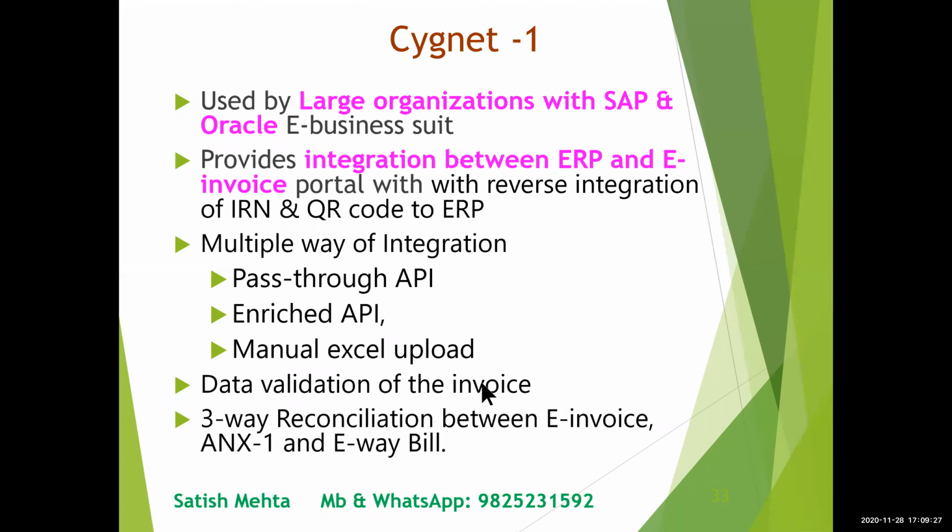Then they've got data validation of invoices. This will be available wherever proper integration is provided. Only then, at the time of data entry of the invoice, will the data be validated. They also provide three-way reconciliation between e-invoice, Annexure 1 and e-way bill.